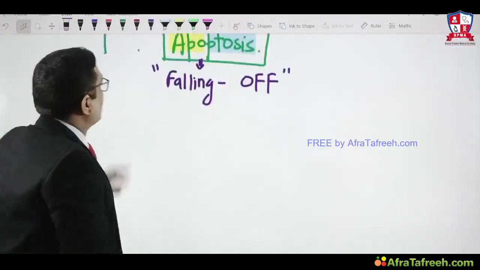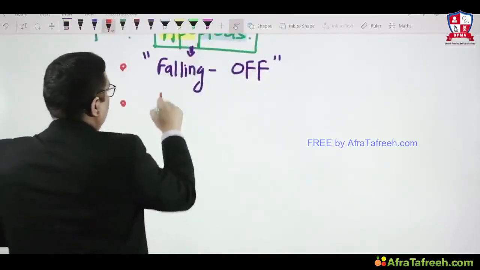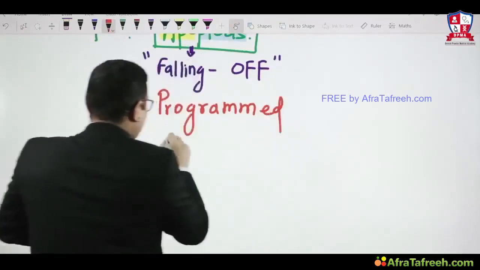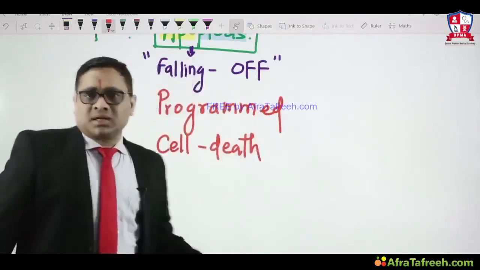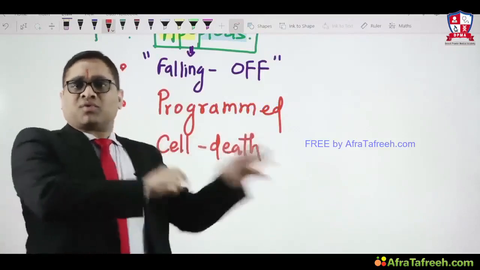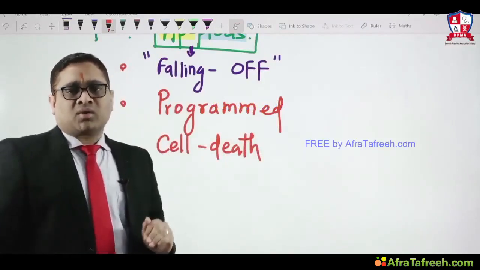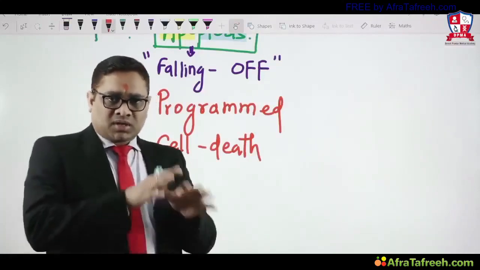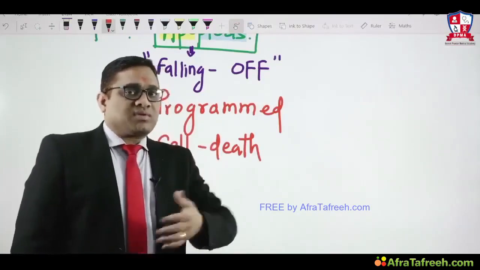Why I am emphasizing this point is because there is another important question which the examiner asks you: what is apoptosis? Apoptosis is a programmed cell death, right? But apoptosis is not programmed cell death only. The word programmed cell death is not only used for apoptosis. It's a vague terminology. It's not the meaning, it's a conceptual understanding of apoptosis, because enzymes are programmed after the cell death for the degradation. That is why it is called programmed cell death. But there are many other things which are considered programmed cell death.